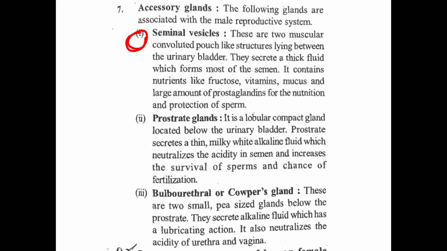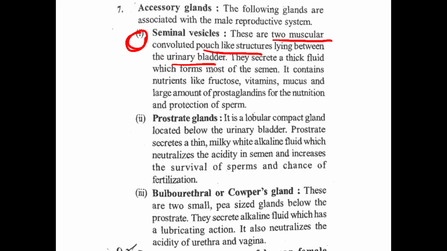So this is a paired gland. These pouch-like structures lie between the urinary bladder and the rectum.